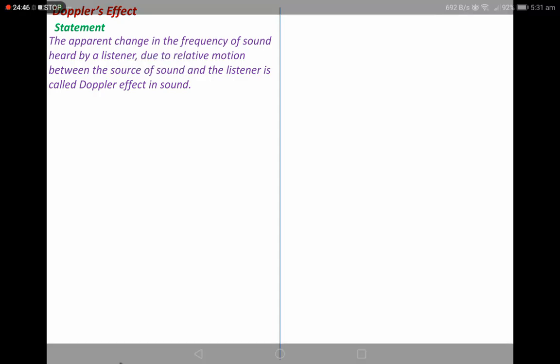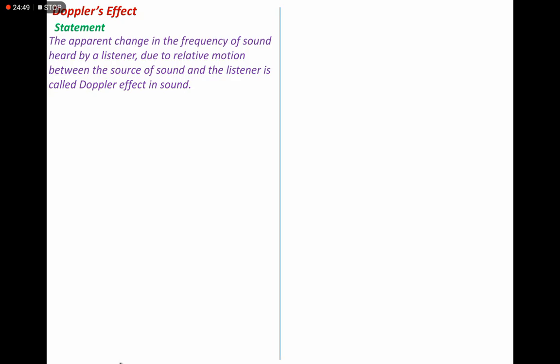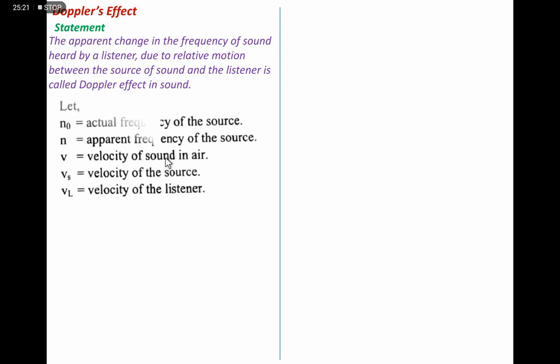The statement is: the apparent change in the frequency of sound heard by a listener due to relative motion between the source of sound and the listener is called Doppler's effect in sound. Apparent change in frequency occurs when there is relative motion between the source of the sound and the listener. The statement is very simple, and here we have to consider some constants.